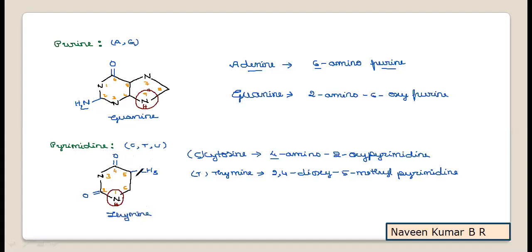2,4-dioxy-5-methyl pyrimidine will be the chemical name of thymine. And the last one is uracil. So uracil is not having this 5-methyl, remaining is common like thymine.